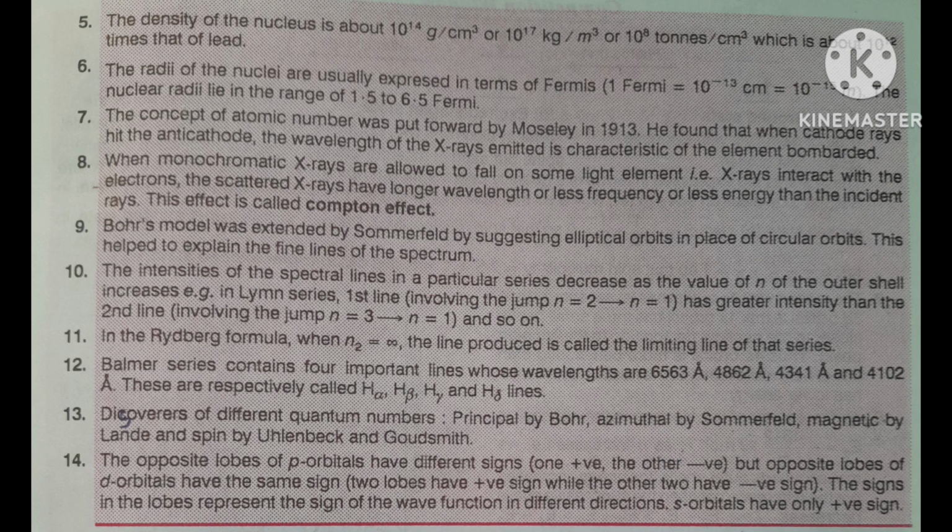The signs in the lobes represent the sign of the wave function in different directions. S orbitals have only a positive sign. You remember, S orbitals have only a positive sign.